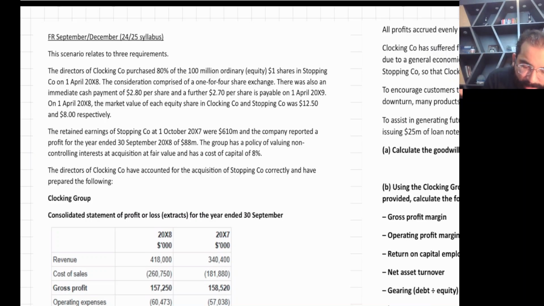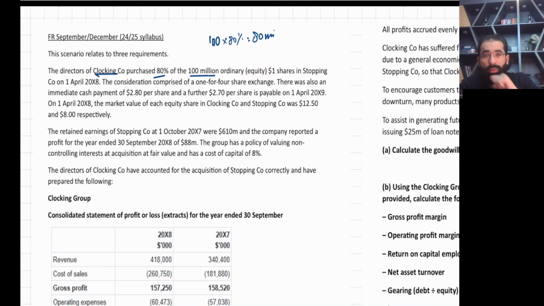The directors of clocking is basically the parent company. The parent company purchased 80% of 100 million shares. That means 100 million multiplied by 80% is 80 million shares. So the parent company bought 80 million shares, 80% of S company, the subsidiary. Be careful, on 1st April X8.